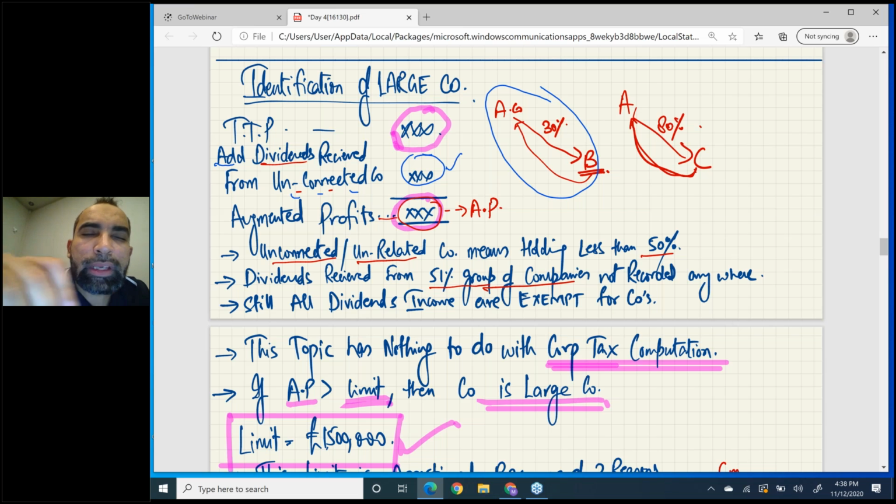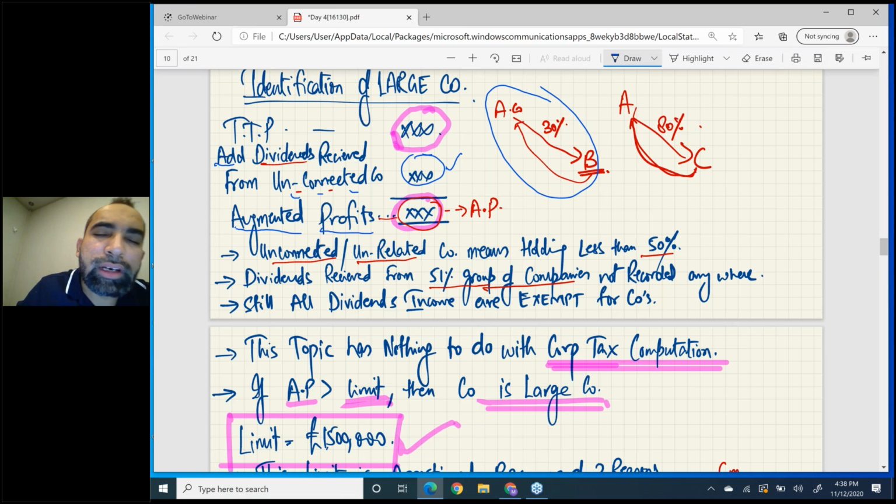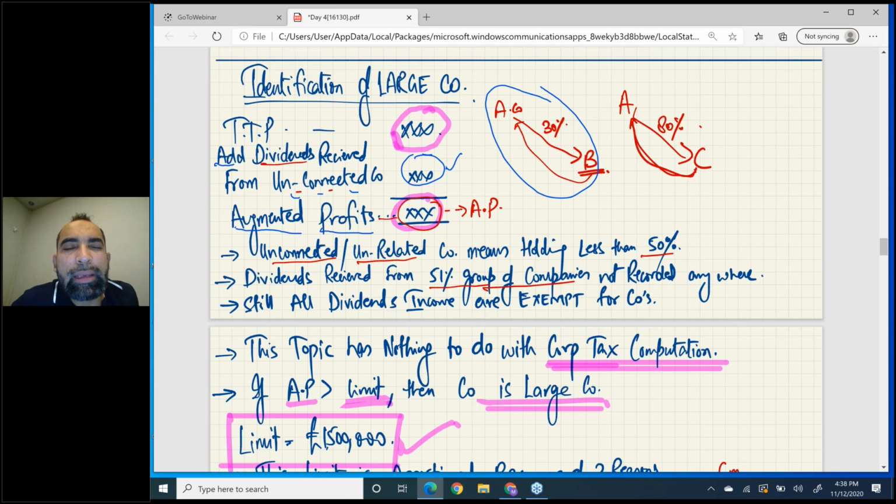TTP, total taxable profits, plus these dividends will give you the augmented profit, a new number. In short we call it AP. Sir, what is the use of this AP? This AP will be used in deciding whether this company is a large company or a small company.